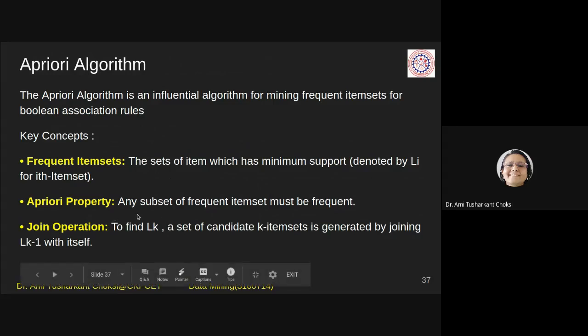Second is the Apriori property: any subset of a frequent itemset must be frequent. And the third one is the join operation, that is, to find Lk, a set of candidate k-itemsets is generated by joining Lk minus 1 with itself, right? So these are the key concepts of the Apriori algorithm with which we will generate the rules. Fine. So let us see.